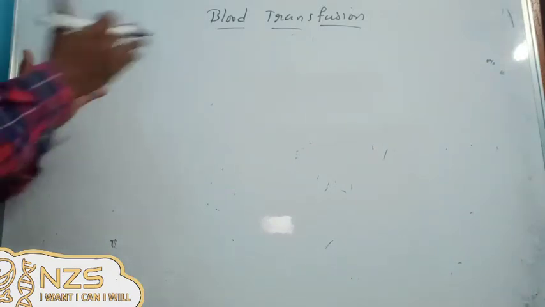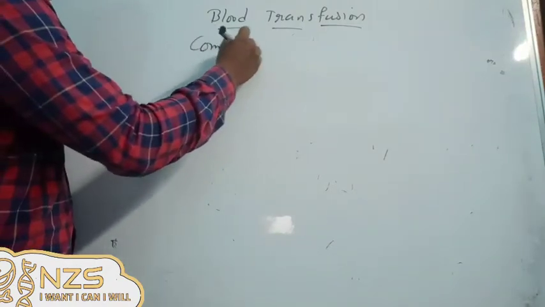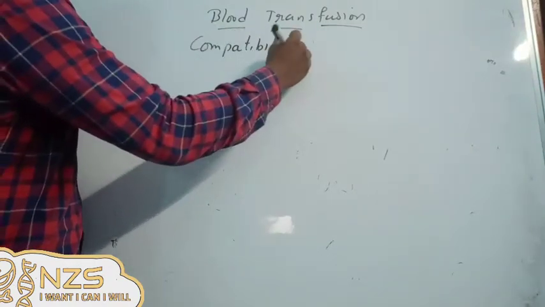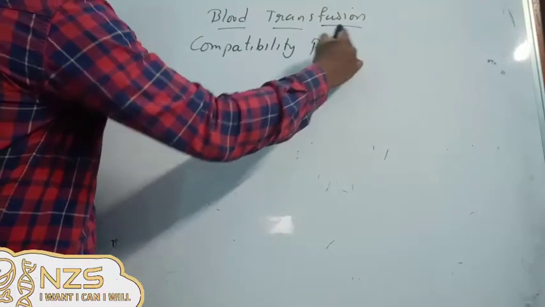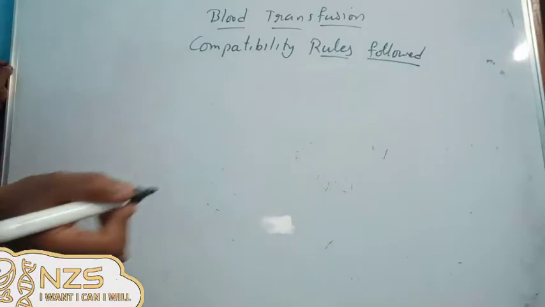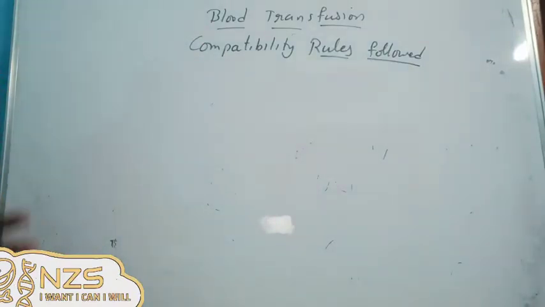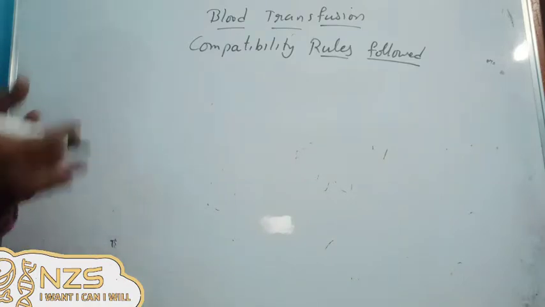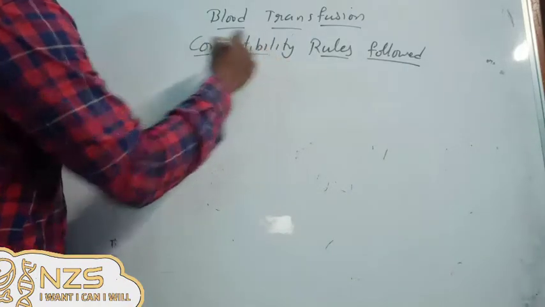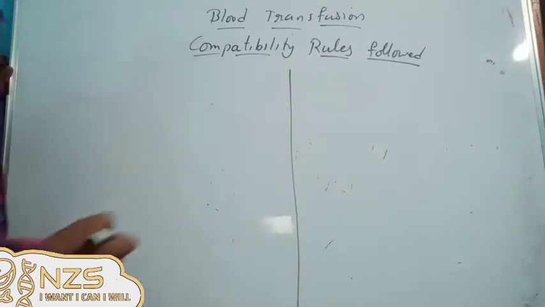So now during this blood transfusion, as I already said, there are some compatibility rules that are followed, or we can say the doctors will do compatibility tests whether the blood giving or blood taking is compatible or not. Okay, so the main point to be remembered here: during the transfusion we'll have two people.